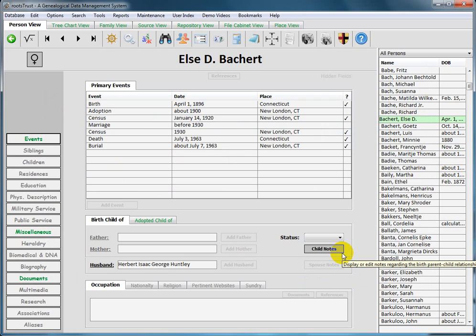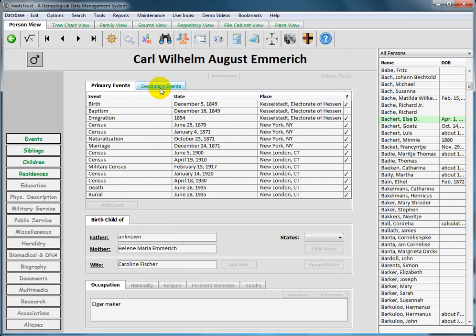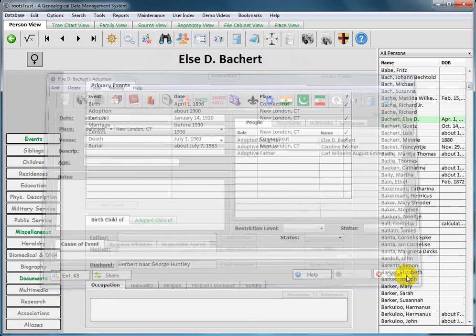So we see that there is now an adopted child tab next to the birth child tab. And if we click on the adopted child tab, we see the adopting father and adopting mother. So if we click on the father, we see that William Emmerich now has a secondary events tab. And what do we find in that tab? An entry for the adoption of Elsa Bachert. We click on that and we go back to Elsa Bachert.